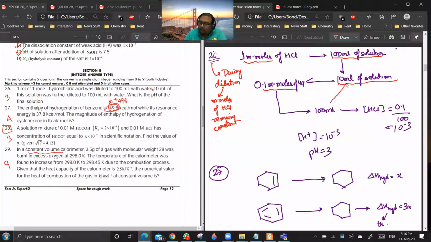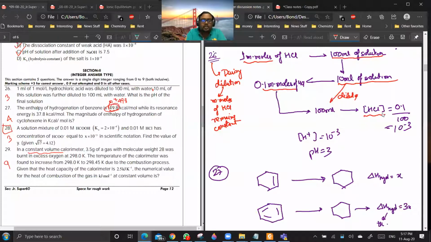Now I again diluted this 10 ml to 100 ml. So how many millimoles of HCl is there in this 100 ml? Still 0.1. Yes or no? Yes, sir. So if you are having only 0.1 millimoles of HCl in 100 ml of solution, what is the concentration of HCl? It is 0.1 by 100, 10 power minus 3. So this is the way you are doing things.